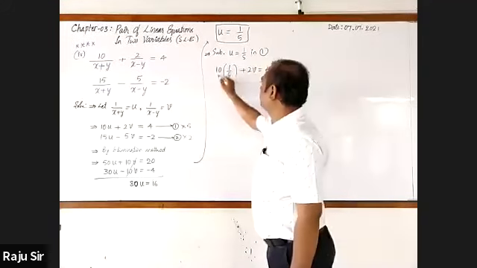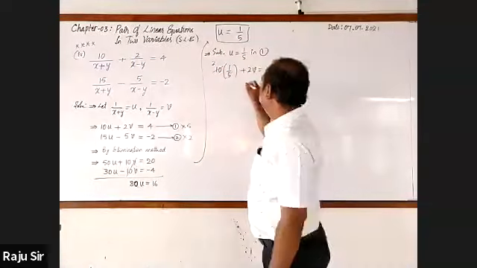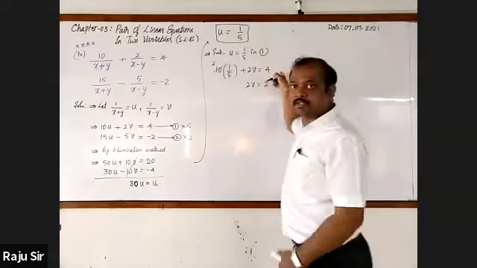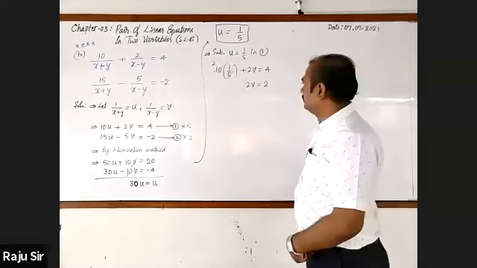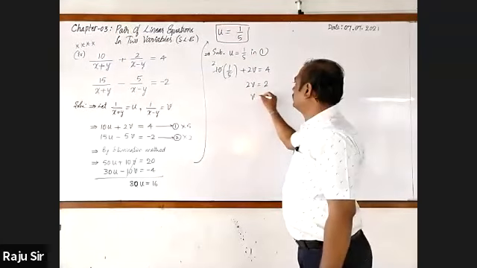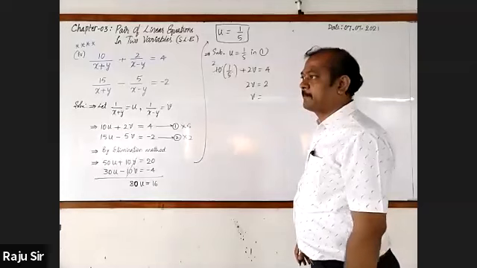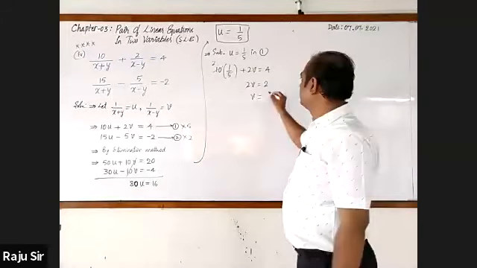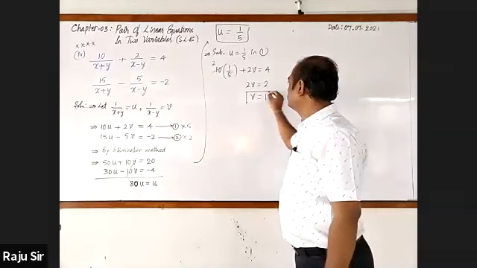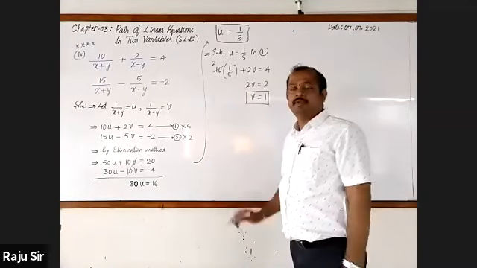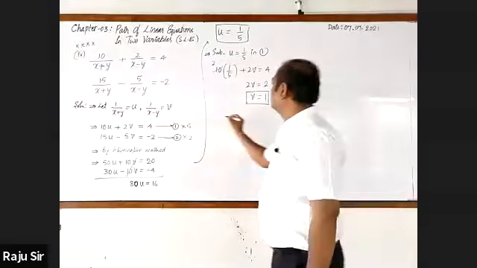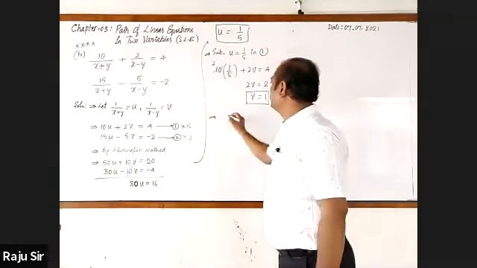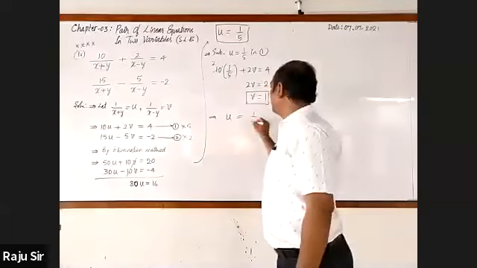This is equal to 4. Now cancel it. 5 ones are 5, 5 twos are 10. Then 2v is equal to 4 minus 2, which is nothing but 2. v equals 1. Have you got the same answer? Yes, v is 1. Next, we want x and y values. So let us go for taking u. u is 1 by 5.